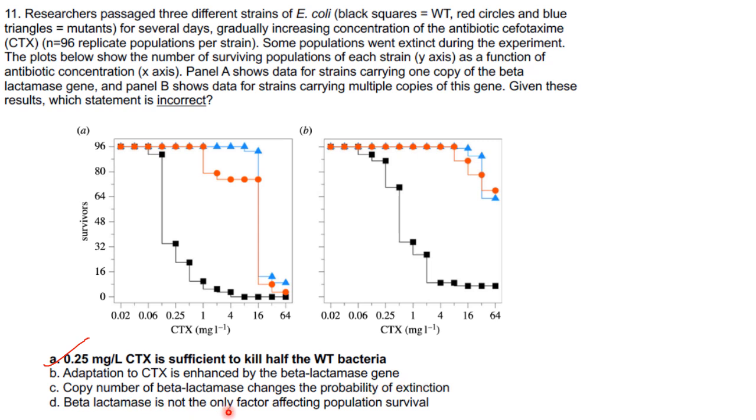Then, beta-lactamase is not the only factor affecting population survival. I told you there may be mutations in the mutants as well as in the wild type. That is why they have not gone under extinction as in panel A. Another thing that has enhanced the survival of these panel B strains is that they have multiple copies of the beta-lactamase gene. So beta-lactamase is not the only factor, but also mutations arising. Sudden mutations which are arising can also affect population survival.